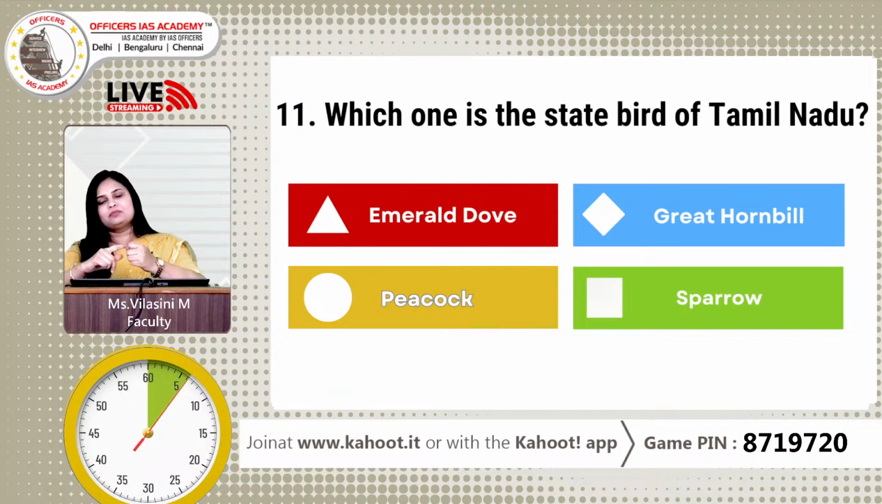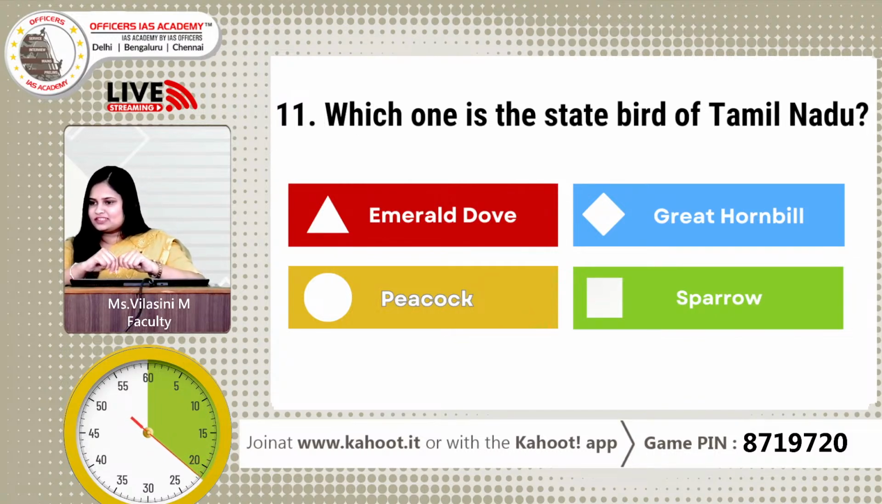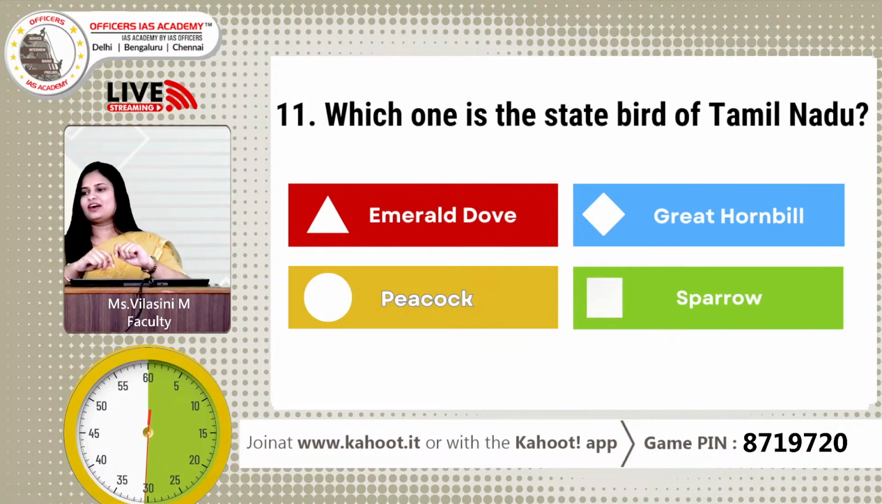Which one is the state bird of Tamil Nadu? Fine. So we have emerald dove, great hornbill, peacock, sparrow. So think carefully guys and select the correct answer. 37, 38, 40 responses. Wonderful. Select your answers guys. 46. Great. So few more seconds to go. Think diligently. 52 answers. Wonderful. More responses expected for this particular question. It's a direct giveaway. So 53 responses so far.